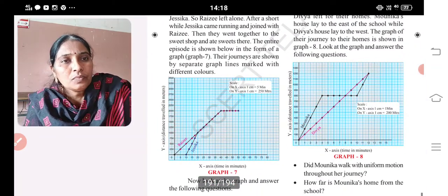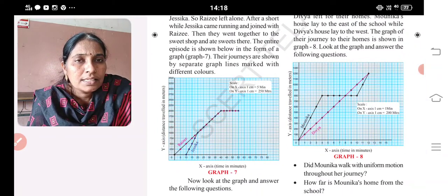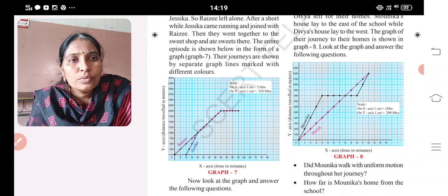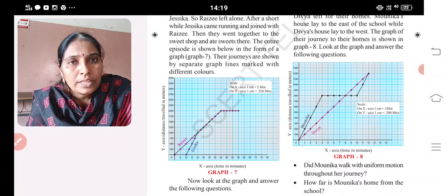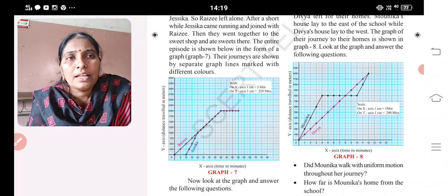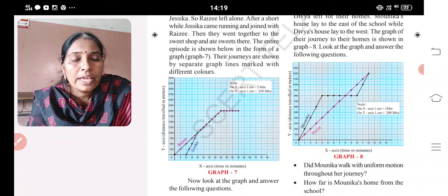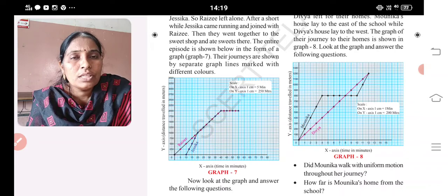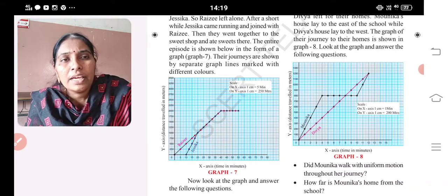Now, Razia and Jessica's entire journey time period is given in the form of a graph. Look at the graph and answer the following questions. And to draw the graph, first you have to describe the scale also. Without a scale, there is no meaning to your graph. First on the x-axis, what you are taking, 1 centimeter is equal to how much, and on the y-axis how much, you should write that at the right side corner. That will give the scale. Based on the scale we can check that.